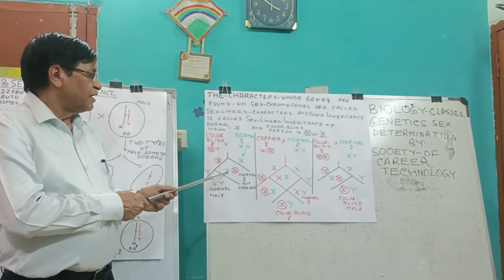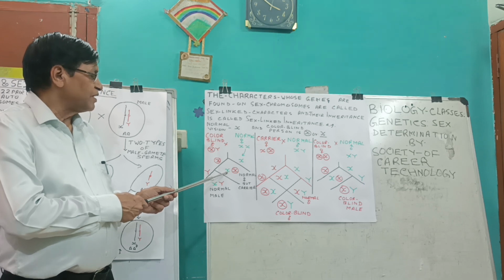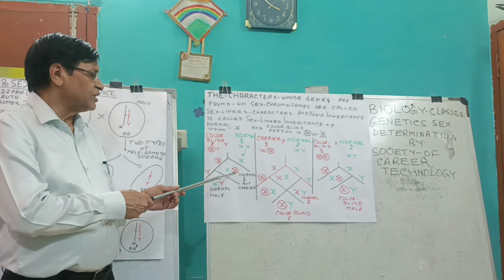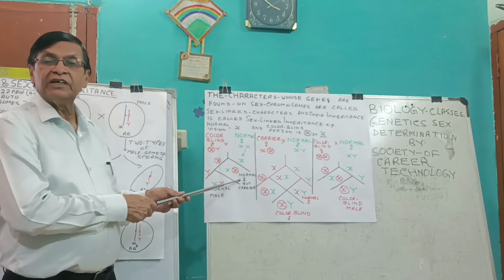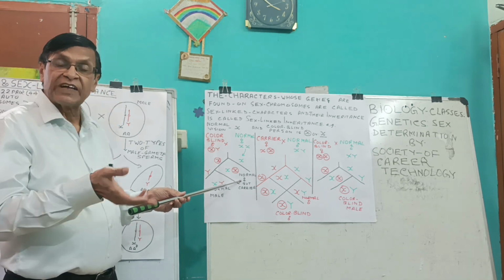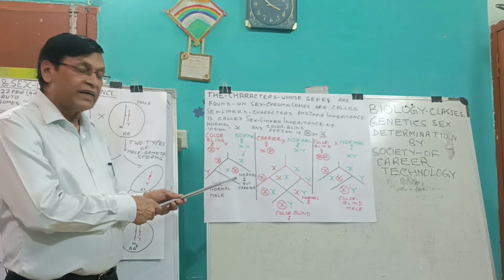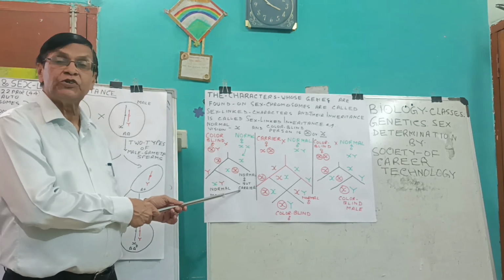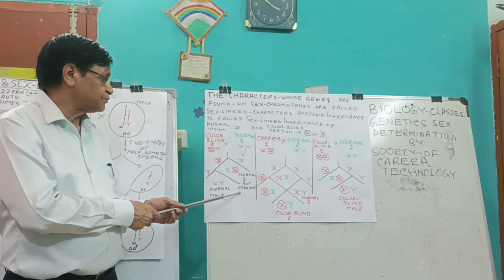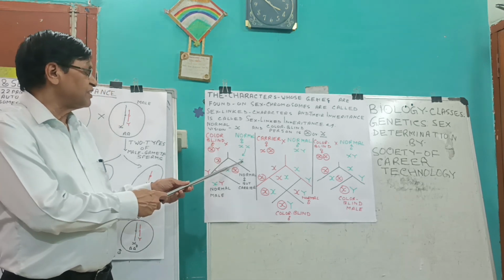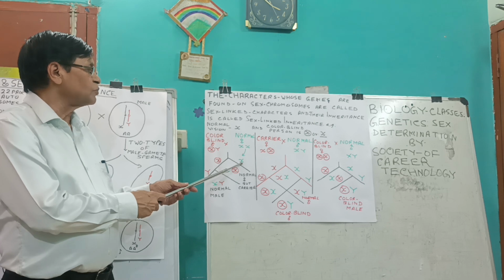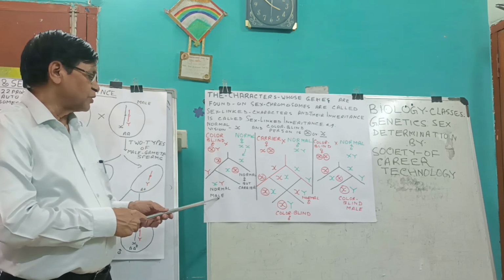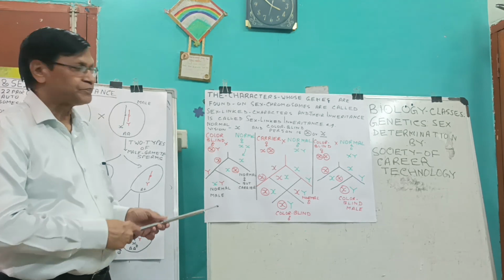Here, this normal vision X is dominant over the gene for color blindness, so it does not show the phenotype of color blindness. Phenotypically it is normal, but such individuals are called carriers. On the other hand, if this X chromosome containing ovum unites with this Y chromosome containing sperm, it results in a normal male.